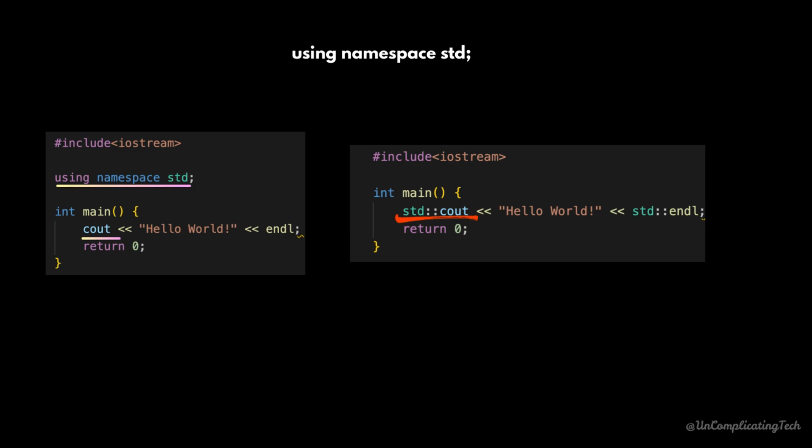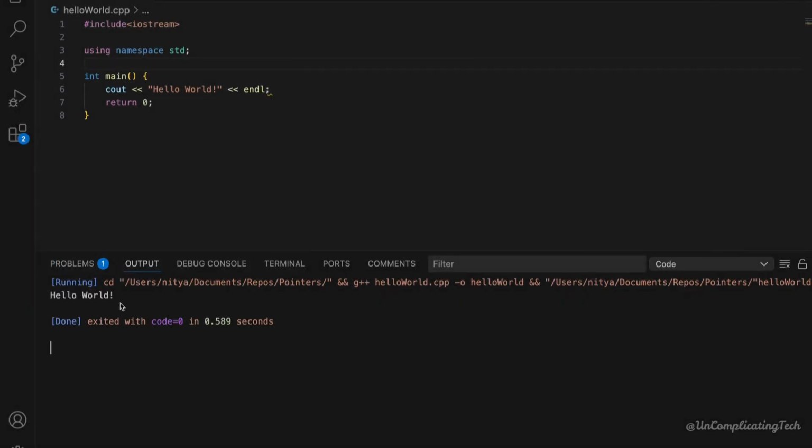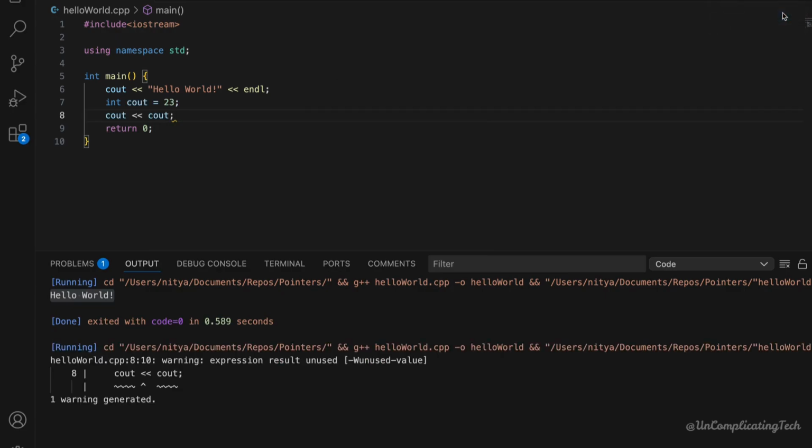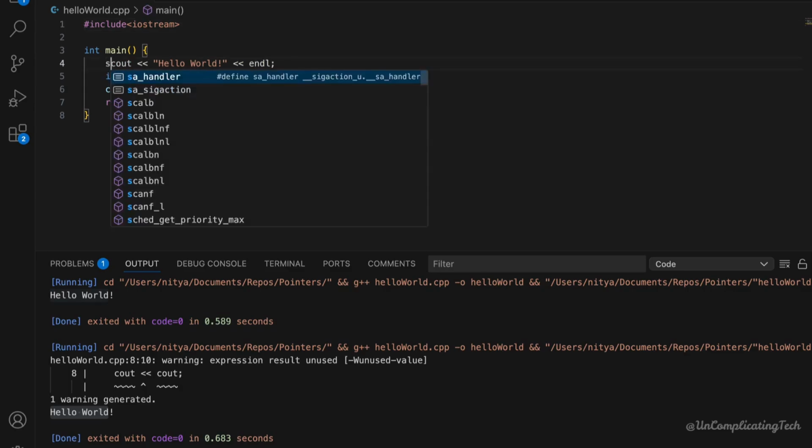Now let me show you this in VS Code. When I run this program with using namespace std, it prints hello world. But when I add a local variable with the name cout, and then I try to print it using cout, the compiler will be confused. In fact, it will treat the first cout in this line as an integer and will try to perform some operation. So, to avoid this naming confusion between the iostream cout to print and the integer cout, we use std:: explicitly in front of the one from iostream.